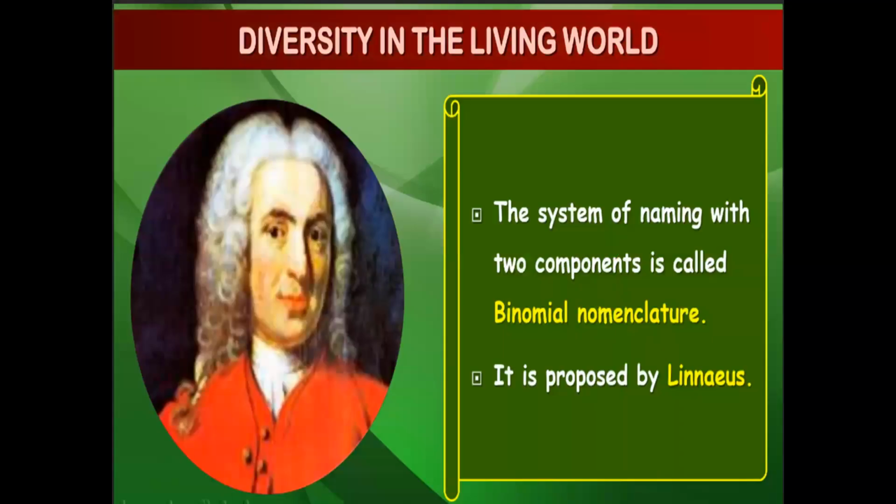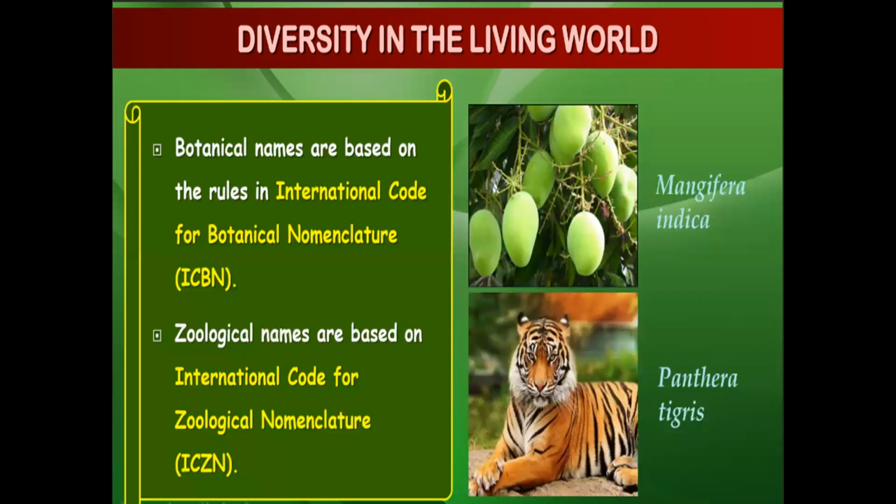The system of naming with two components is called binomial nomenclature. So we will be studying about binomial nomenclature. What is bi? Bi means two, and nomenclature is naming. So there will be two names given. It was proposed by Linnaeus. Now let us see the two naming systems.